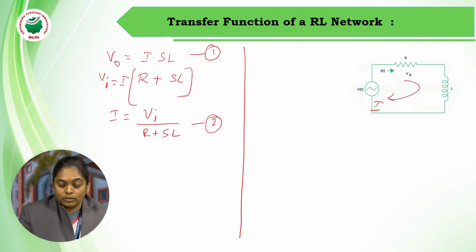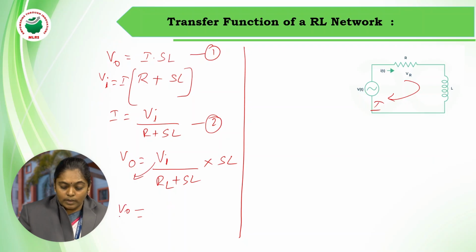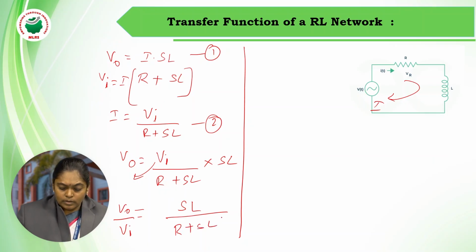Substitute 2 in 1, that is V naught equal to Vi by R plus SL into SL. Taking this to the other side, V naught by Vi will give you SL by R plus SL.